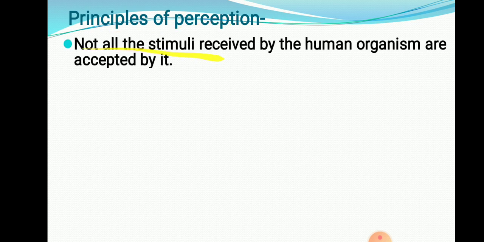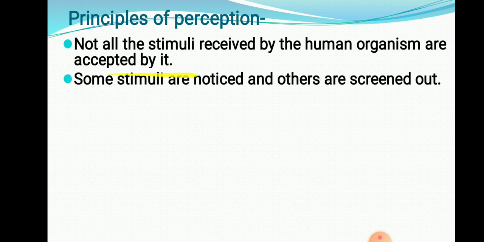Not all stimuli received by human organisms are accepted by it. Not all stimuli means messages. Not all messages which we share are accepted by the people. For example, if you are getting 100 messages on WhatsApp, we are not going to accept all 100 messages. We are not going to see even all 100 messages. Some stimuli are noticed, others are screened out.